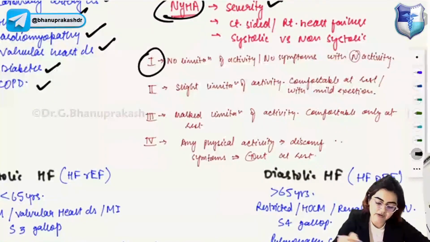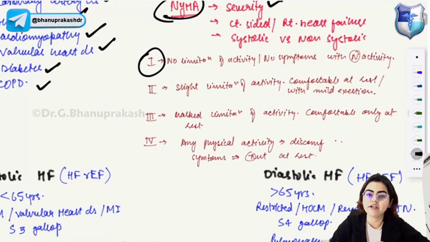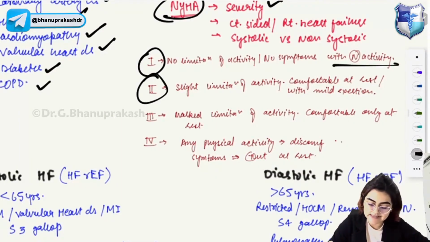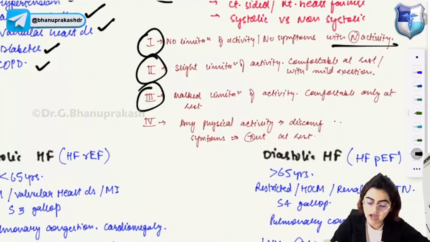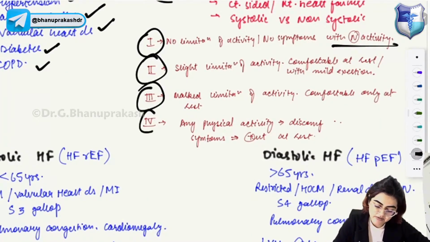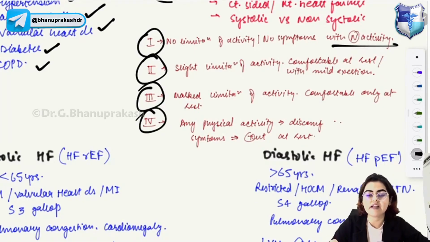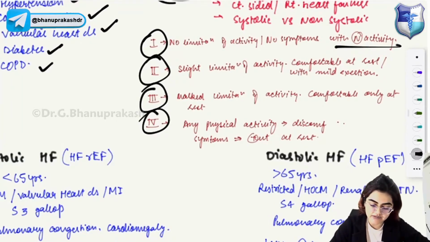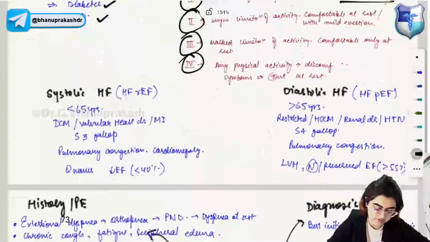So, NYHA grade 1 is no limitation of activity or no symptoms with normal activity. NYHA grade 2 is slight limitation of activity, comfortable at rest with mild exertion. NYHA grade 3 is marked limitation of activity, comfortable only at rest. And NYHA grade 4 is any physical activity that will result in discomfort and symptoms are present at rest. So these are the NYHA grades for congestive heart failure.